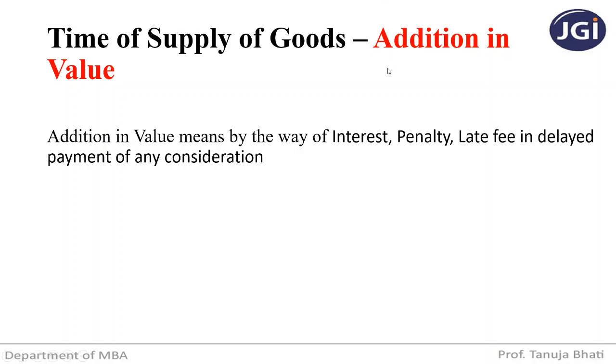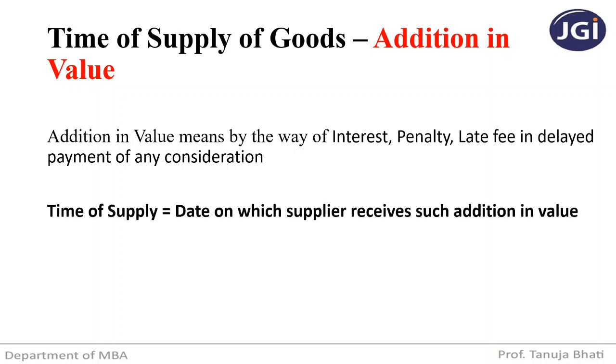That is addition in value. 50,000 is the value, but if I charge some additional amount by way of interest, penalty, late fee because of some consideration which is not received in time, what is going to be the time of supply for such addition in value? Time of supply will be the date on which the supplier receives such addition in value. Suppose the purchaser is not paying me within 3 months, I am going to charge him an interest of suppose 1,000 rupees. So the date when I receive this 1,000 rupees will be the time of supply for only the addition in value.